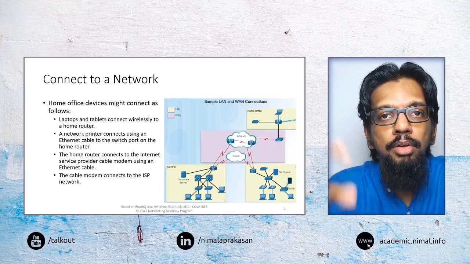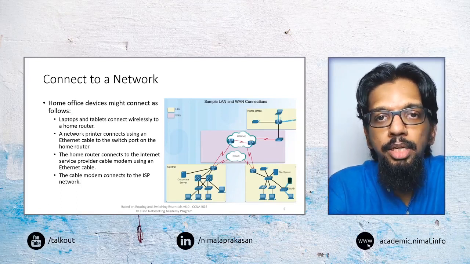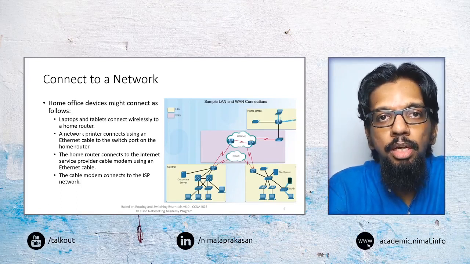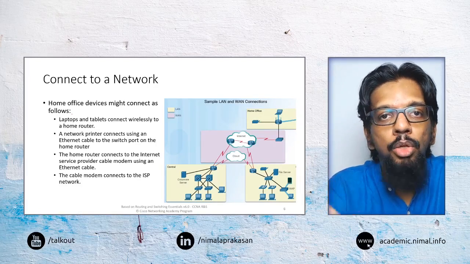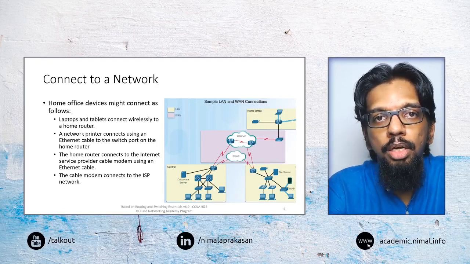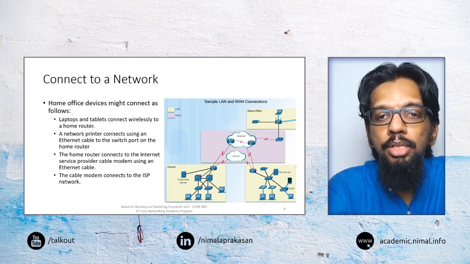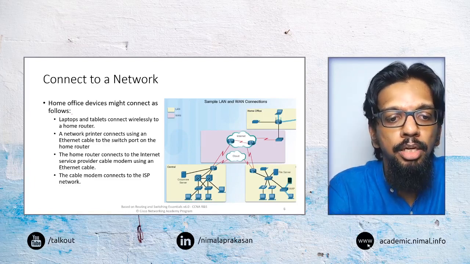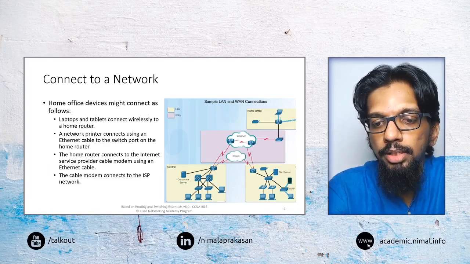A common possibility is that you are connecting from a computer or a mobile device, and you may be connected to your home network, most likely through a Wi-Fi connection, or sometimes through a wired connection, or if it is a mobile device, you may even be connected directly to the internet through the network connectivity of the device.